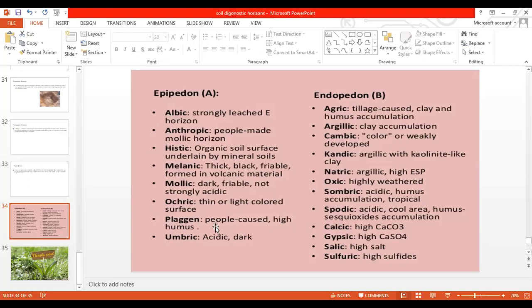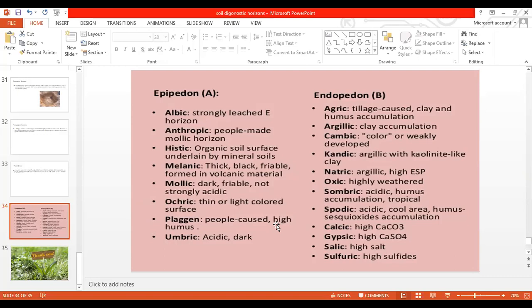But how is it different from that, sir? Here in plaggen, while digging you can see some man-made artifacts. You can see some bricks, some old ancient pottery structures. But whereas in anthropic, it's completely agriculture controlled. We are plowing, and we are adding some minerals or compost materials. Only a very slight difference will be there, but they look quite similar.